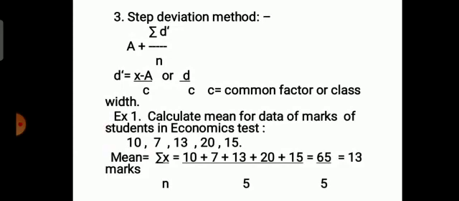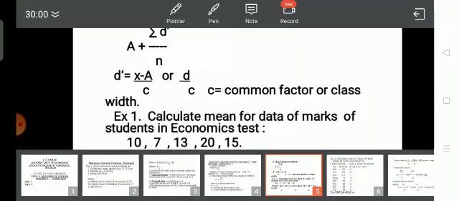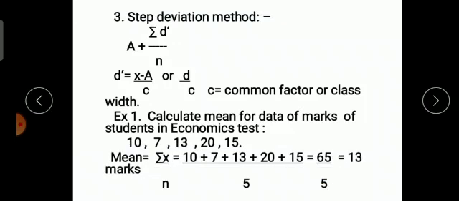Now let's start with a simple example, direct method. Calculate mean for the data of marks of students in an economics test. Some marks are given that were scored in the economics test. Calculate the mean, calculate the average. So mean marks is equal to summation x upon n. This is a direct method. So write the values.